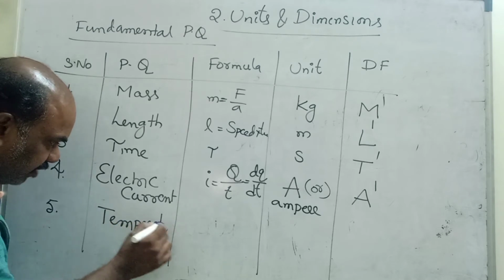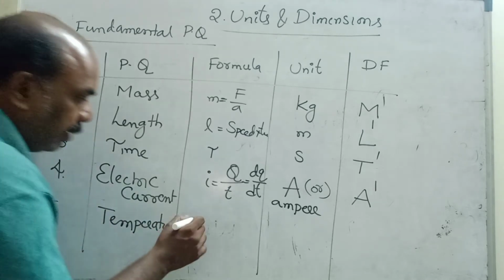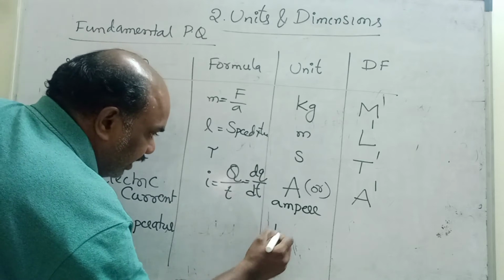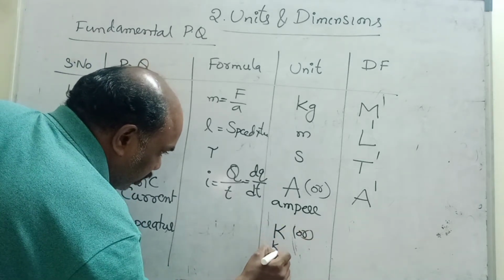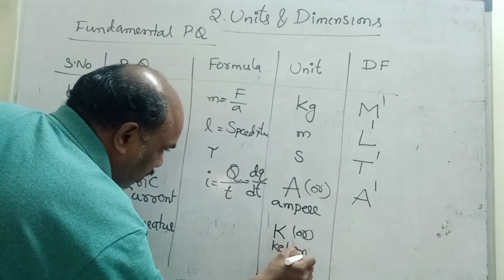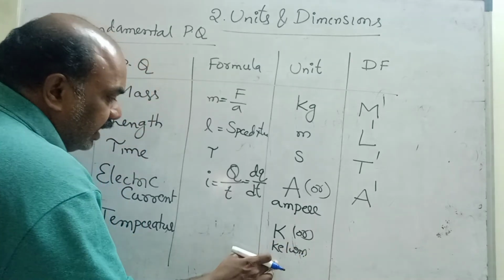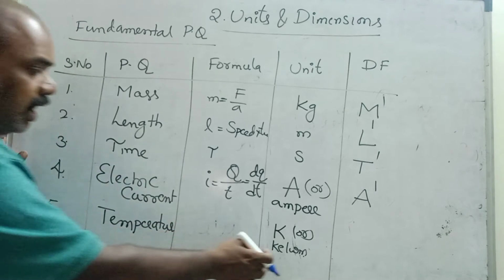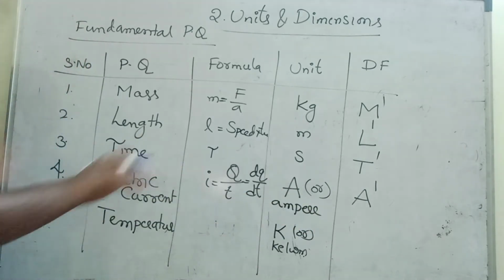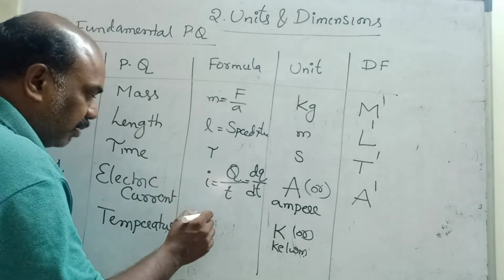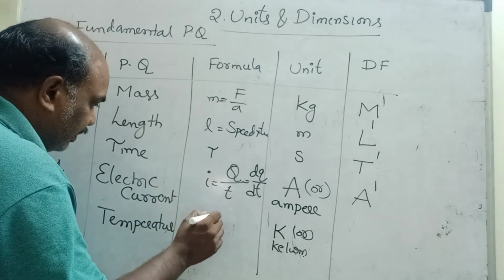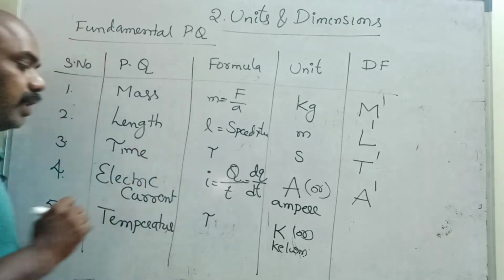Temperature is also a fundamental physical quantity. The temperature unit is Kelvin, a scientist's name, so write a capital K, or you can write the whole word in small letters. Temperature has so many formulas; you can write it as Kelvin.